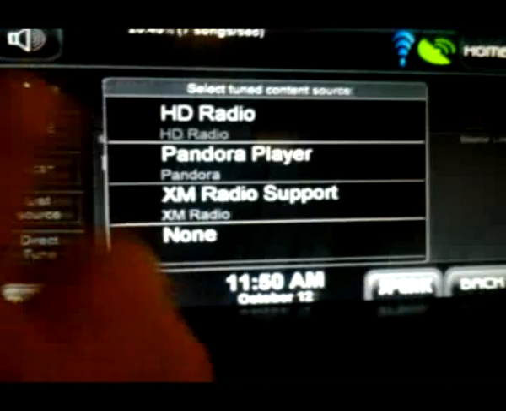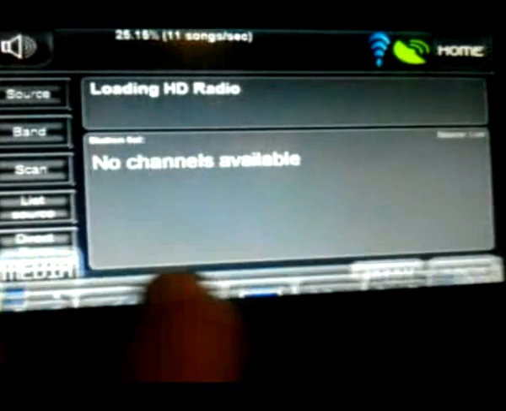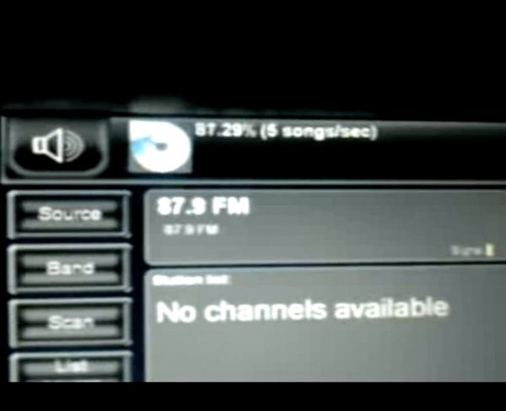Go into radio real fast. HD radio. Already works, already can tune it. It automatically found it.